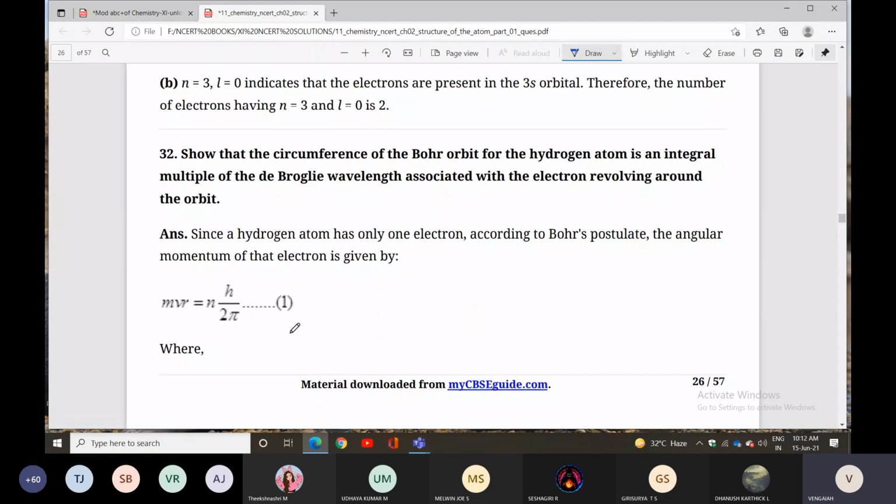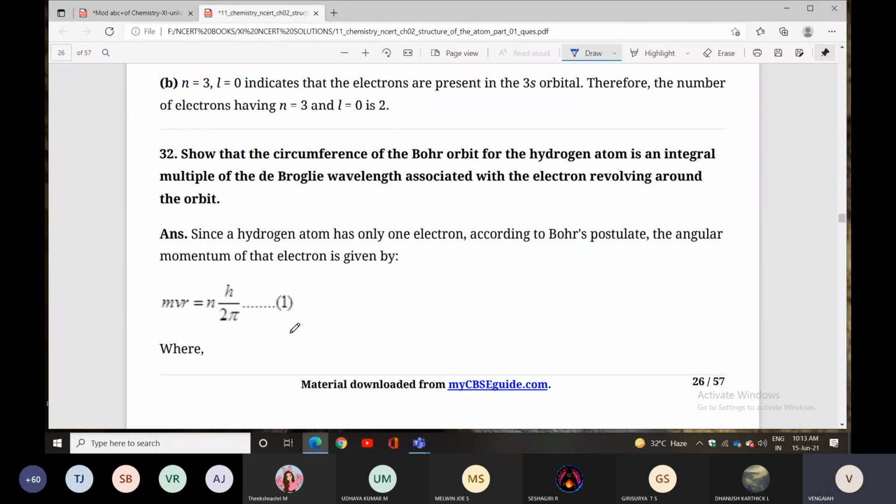Next one: show that the circumference of the Bohr's orbit for the hydrogen atom is an integral multiple of the de Broglie wavelength associated with the electron revolving around the orbit.